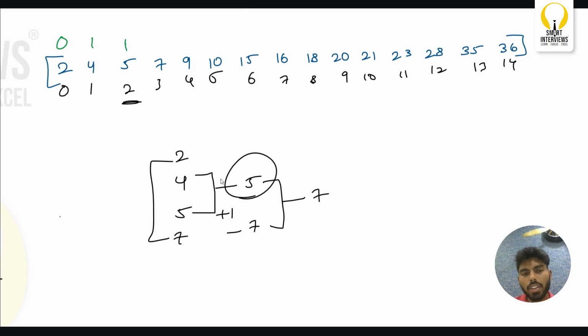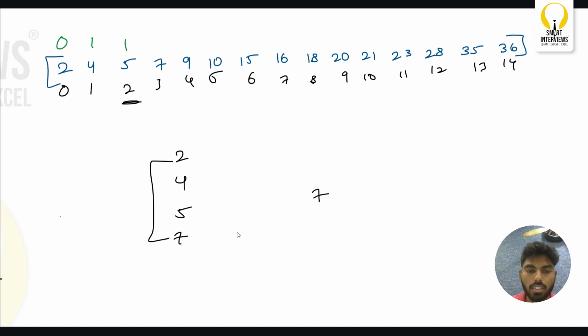Is there any other way apart from this? Can he win another match if I do some different pairing here? Let us see that. What I will do is something like this: 5 and 2, and 4 and 7. 5 has won the game here, and 7 has won the game.